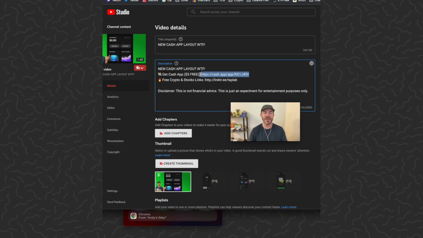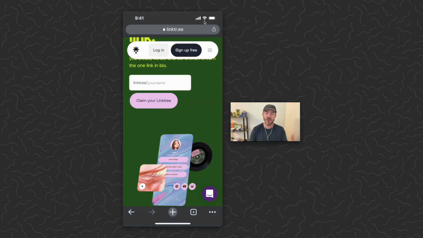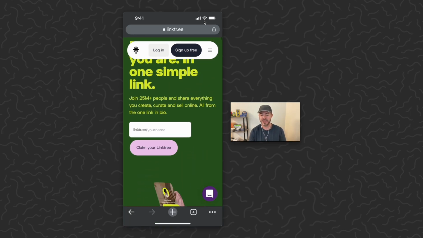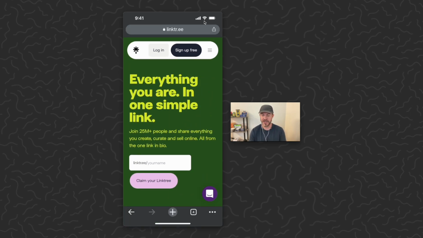So then when you're creating a video or a piece of content, you can paste this link directly in the description or the caption, and you'll be good to go. People can click on it directly from there. If you want to have more of a website that people click through to and then they click your link, you can use Linktree. Just come to Linktree and sign up or log in.